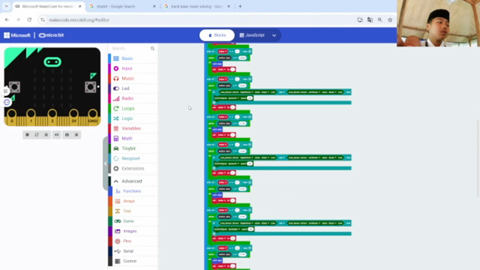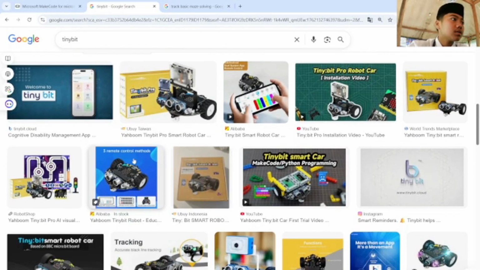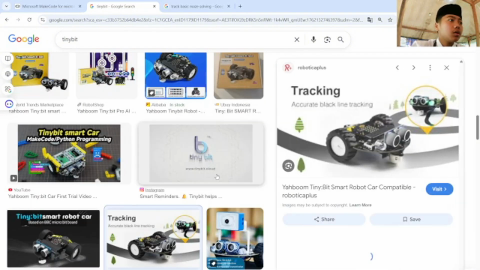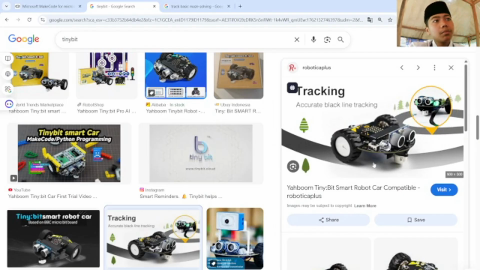Maybe the solving is like you have a robot, and you can play it with a remote control and others. But in that robot, there is a sensor under the robot, beside the wheels like this.